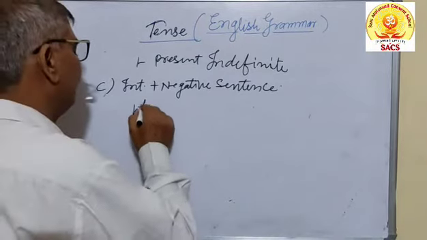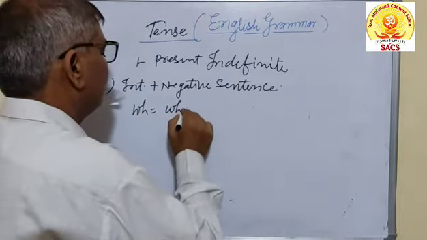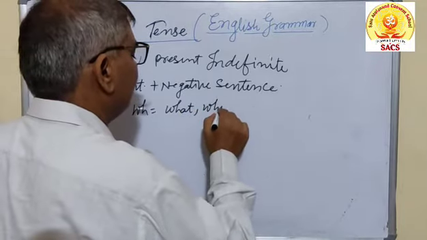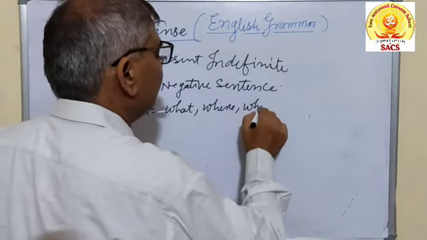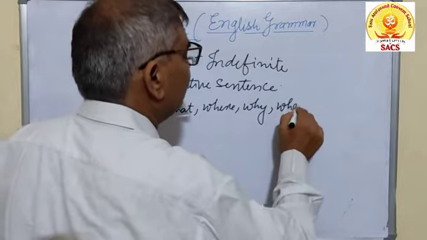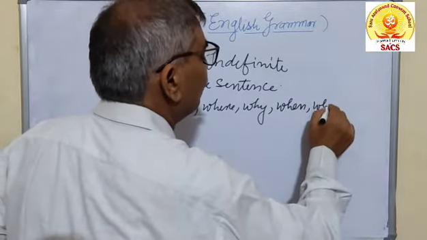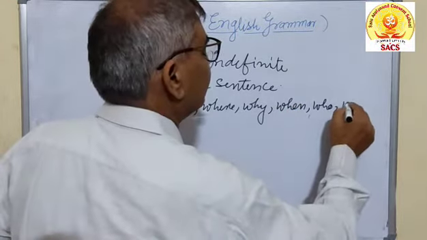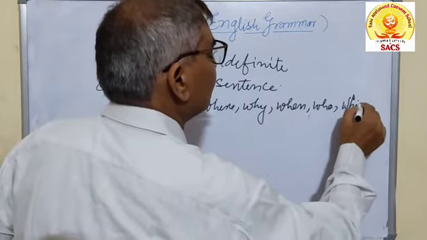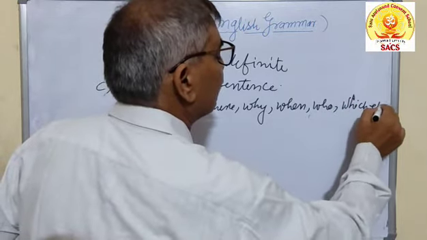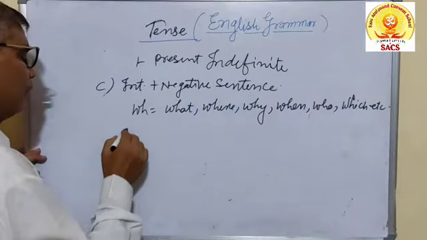WH family means what, where, why, when, who, which, etc.